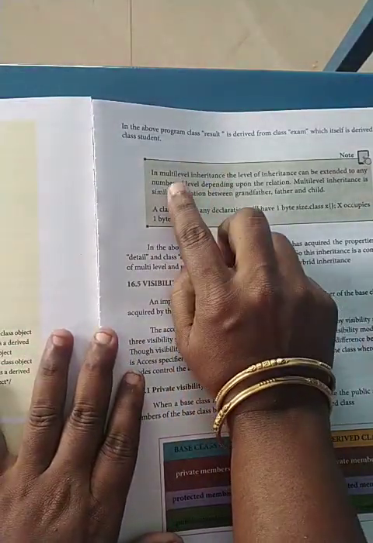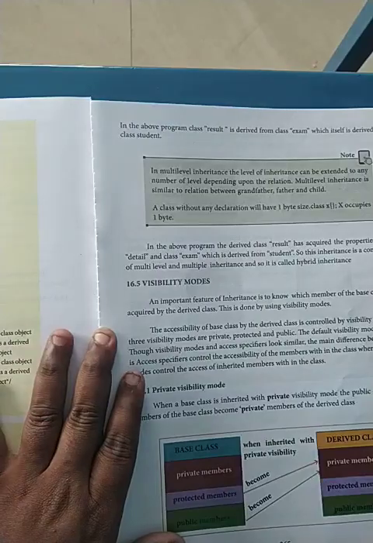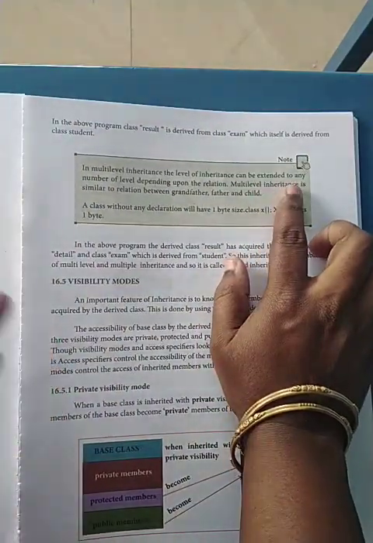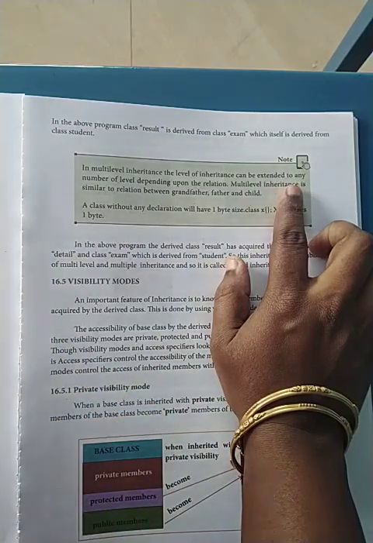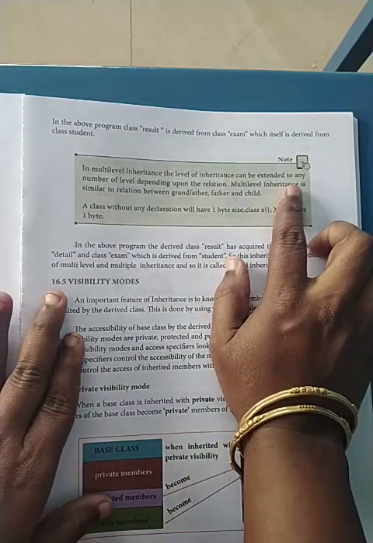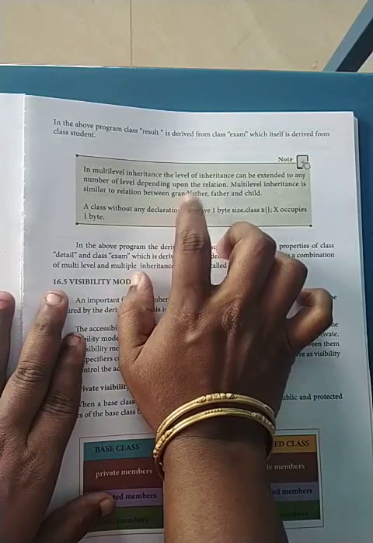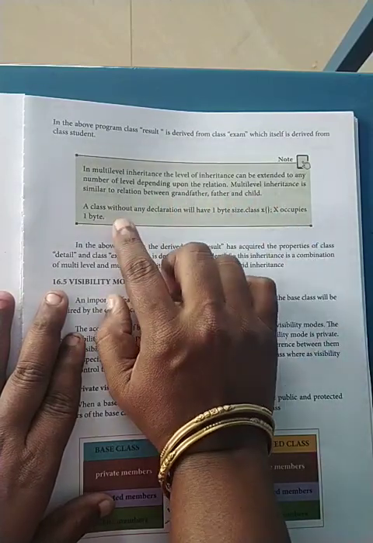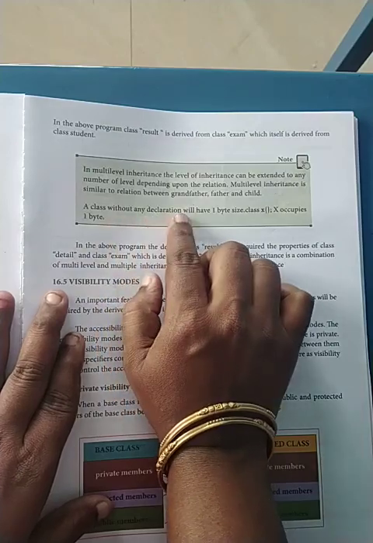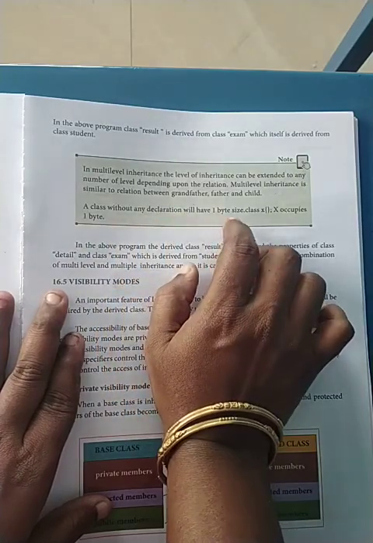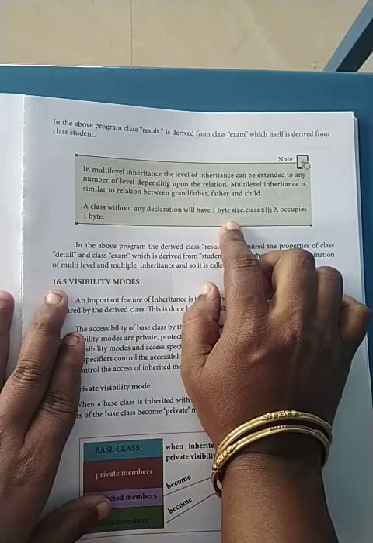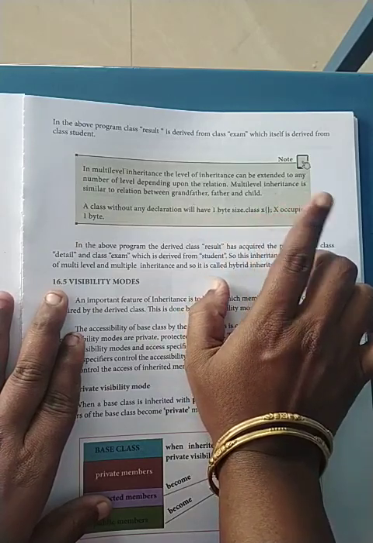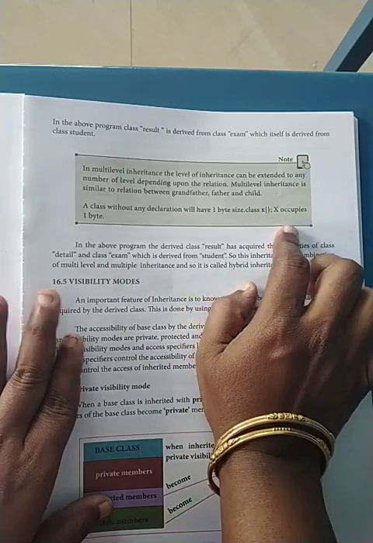In multi-level inheritance, the level of inheritance can be extended to any level. You can have many levels. This is similar to the relation between grandfather, father and child. And a class without any declaration will have 1 byte size. That is, a null class declaration will occupy only 1 byte.